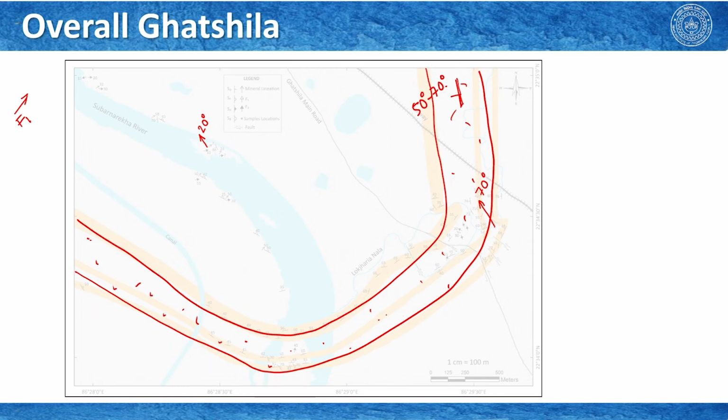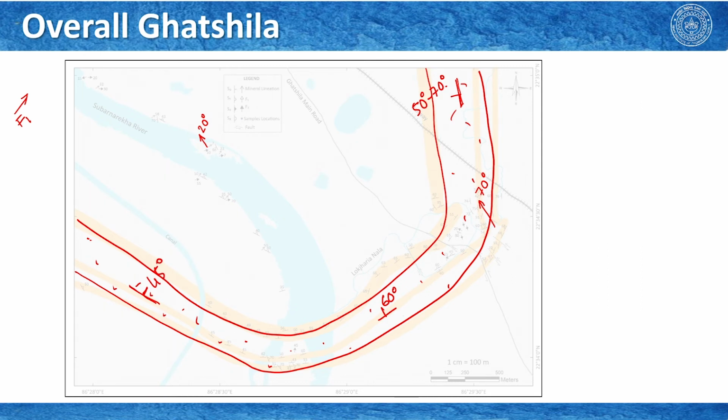If we come here, the dip is more or less consistent and the average value is around 60 degrees, and on this side, if we come here, the dip is around 45 degrees.